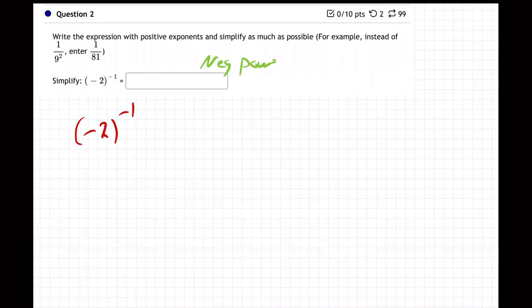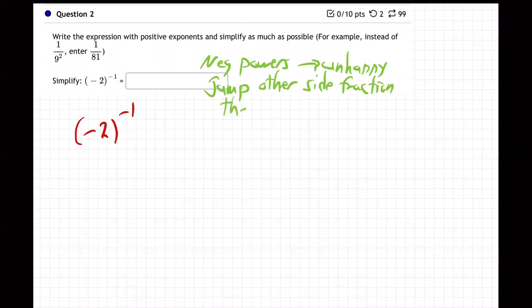Negative powers, it's like they're negative. They're unhappy. Kind of an analogy to help you. They're unhappy, like if somebody's unhappy at their job, they jump to the other side of the fraction, then they become positive. So this one's going to jump down. So this will equal 1 over -2 to the +1.